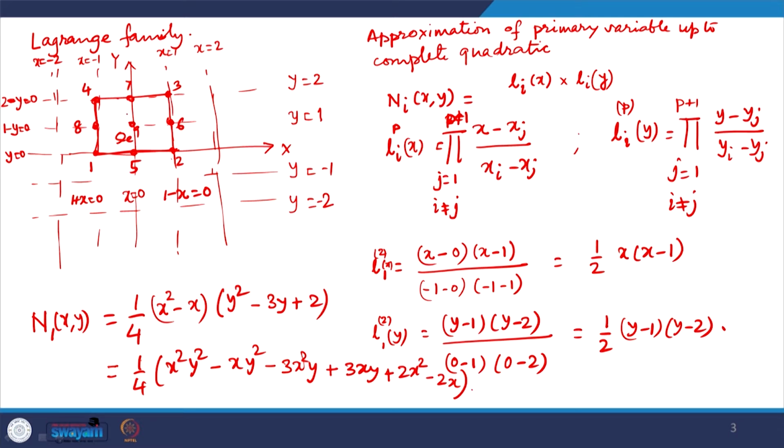So, this interior node does not contribute at all, and the number of interior nodes will keep on increasing more and more. For second degree complete, we have one interior node. If we go for third degree complete approximation, we will have 4 interior nodes.